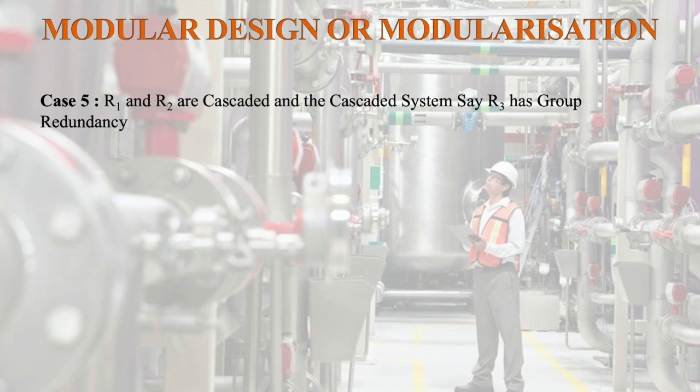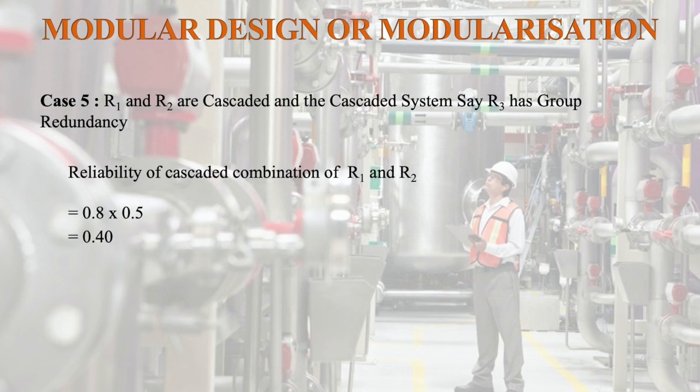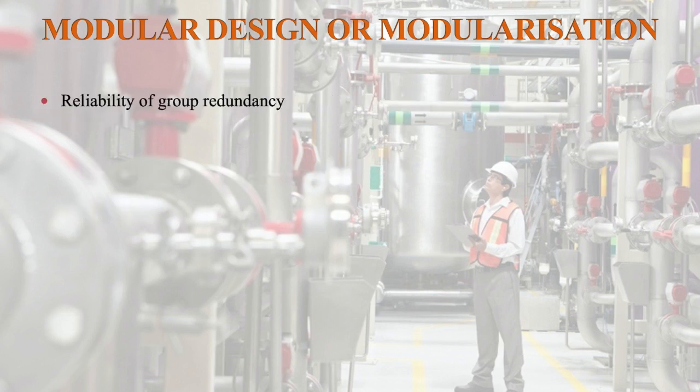Then in case 5, R1 and R2 are cascaded and the cascaded system, say R3, has group redundancy. The reliability of the cascaded combination of R1 and R2 is equal to 0.8 into 0.5, that is equal to 0.4. So the reliability of group redundancy is equal to 1 minus (1 minus 0.4) whole square, that is 1 minus 0.6 into 0.6, which is equal to 0.64. So this is the reliability of the group redundancy.